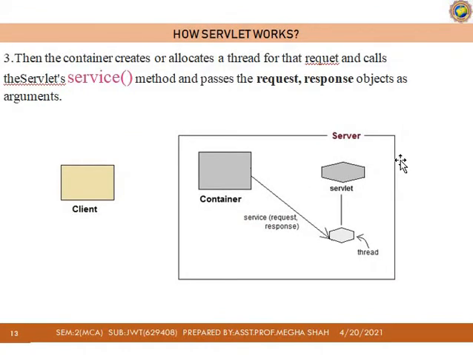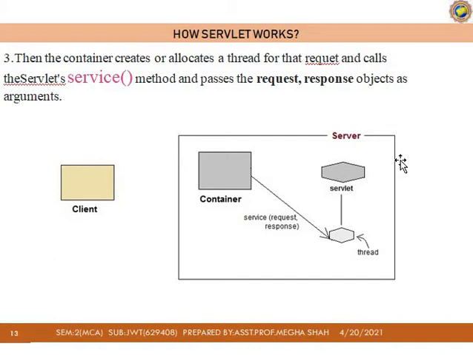Now come to the next point, the third point. What do we have to do in the third point? The container creates or allocates a thread for that particular request and calls the service method, passing the request and response objects as arguments. So here the container is using a service method.